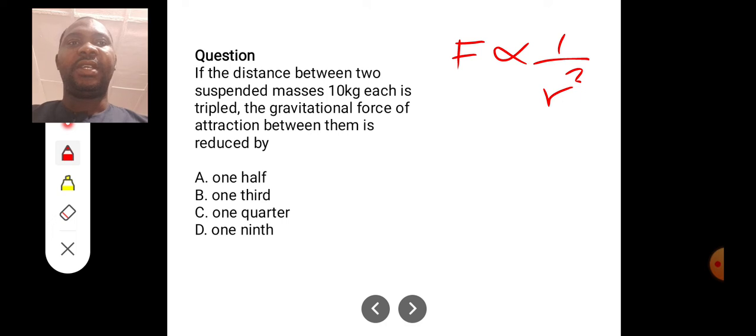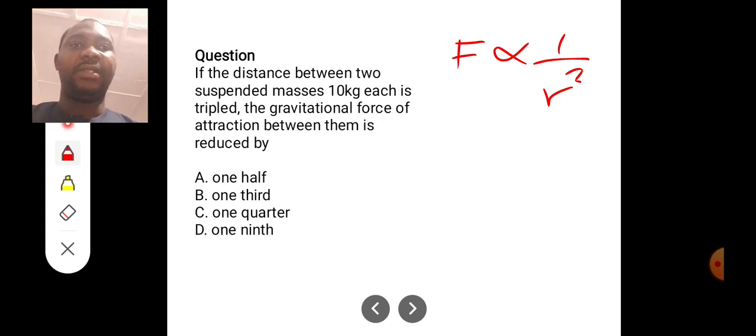That means when one is increasing, the other one will decrease by the same quantity. That is what inverse relation is all about. So in this case now, if we say force is inversely proportional to r squared, it means that if you double r, because of the square, the force will be reduced by 1 over 4. Inverse relation. Okay, it is tripled, sorry. That means it will be reduced by 1/9.